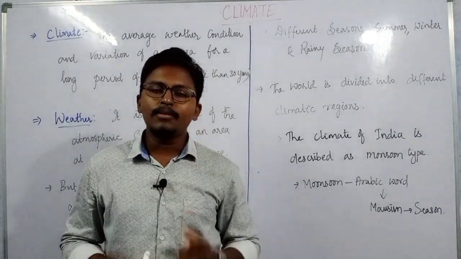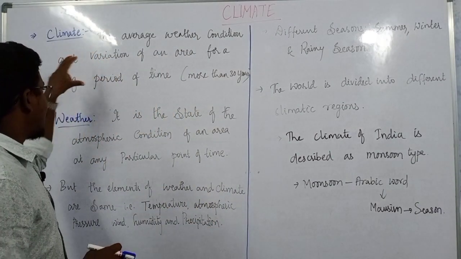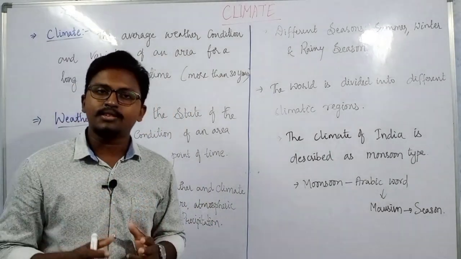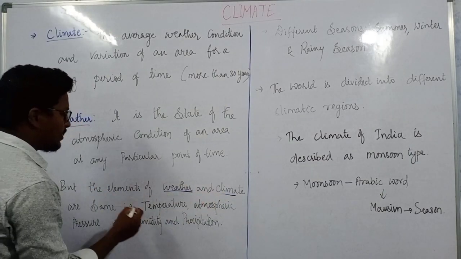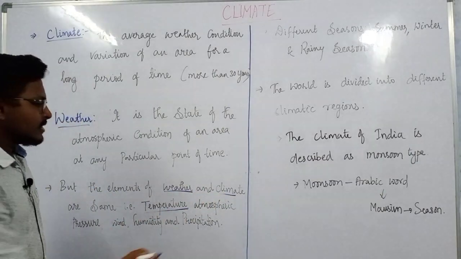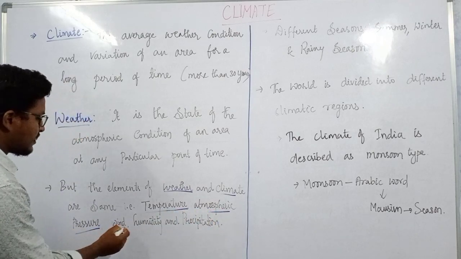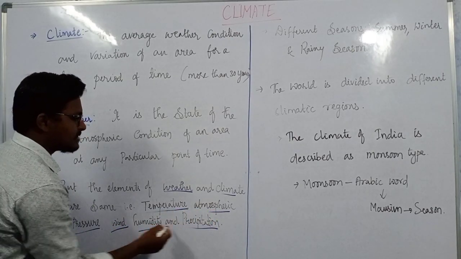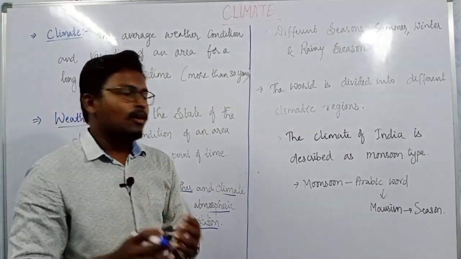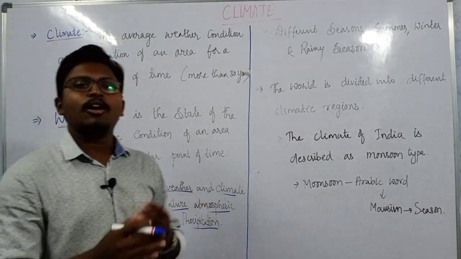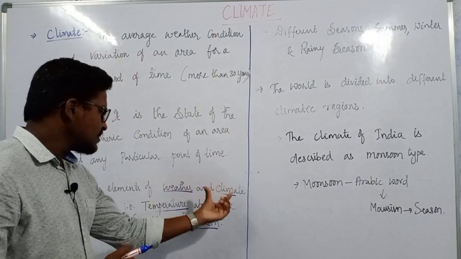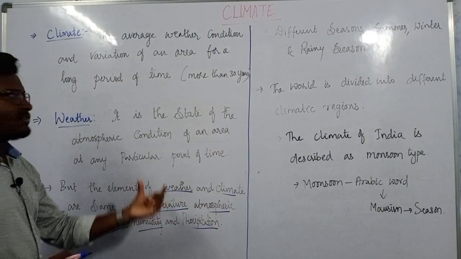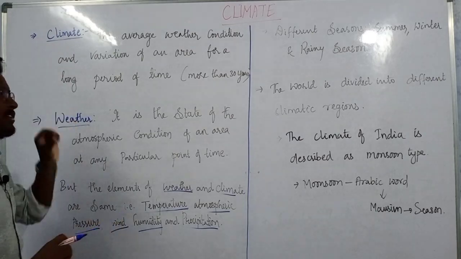But there are some common things in both climate as well as weather. The main common elements of weather and climate are temperature, atmospheric pressure, wind, humidity, as well as precipitation. Hope you might have already learned all these terms in your lower standards. So these are the common elements in both climate and weather.